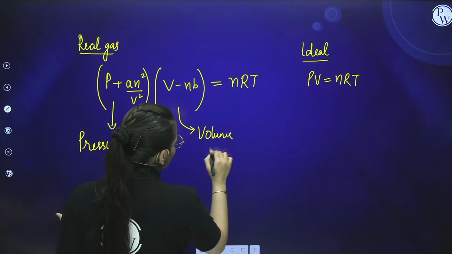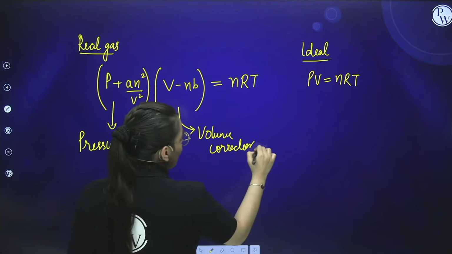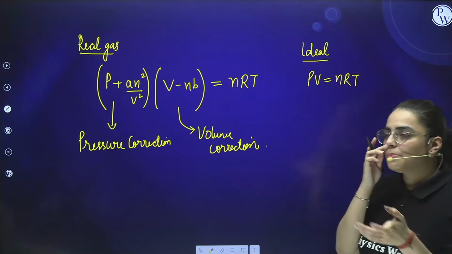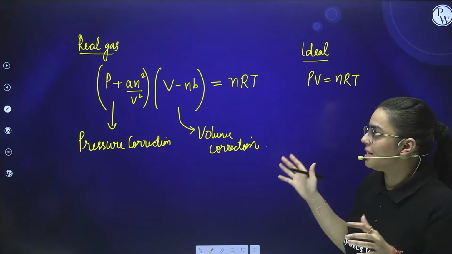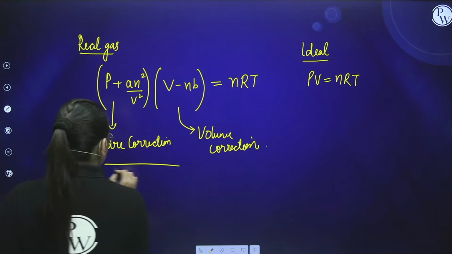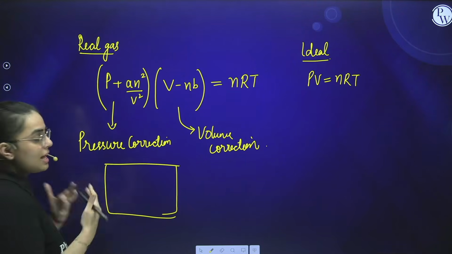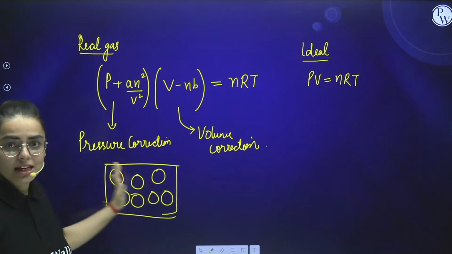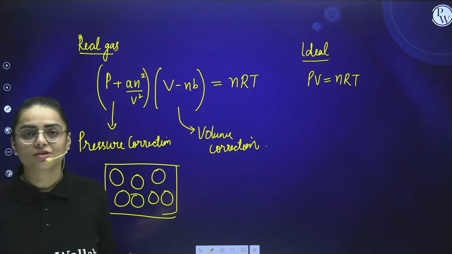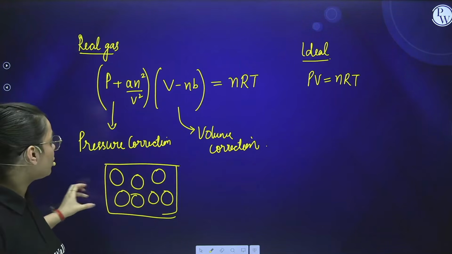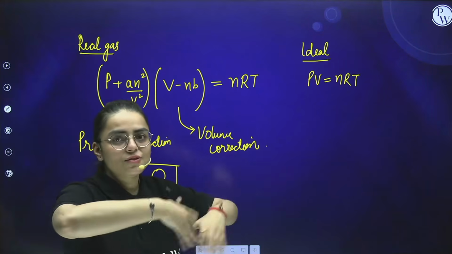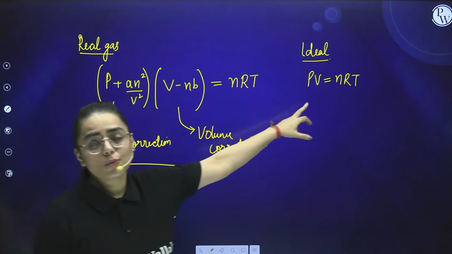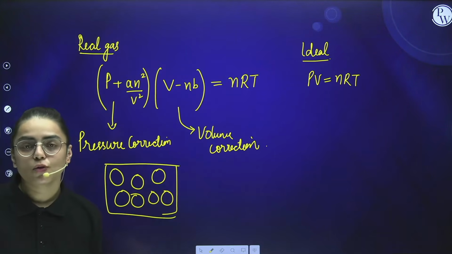Why are we doing this pressure correction and volume correction? Because students, in the ideal gas situation, we were told that the volume of gas is almost negligible as compared to the volume of the container. But in real gas, what do we observe? We observe that the particles are rigid. If the particles are rigid, that means they take some area and they need to be compressed. To compress them, we require a pressure, and moreover, when the particles are rigid, they will have some volume. When they have some volume, that means the volume doesn't come out to be the volume V, it comes out to be different.